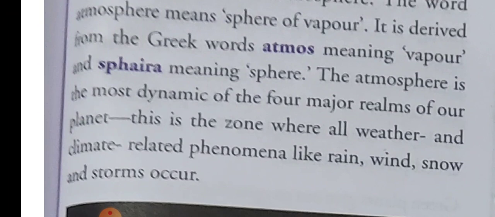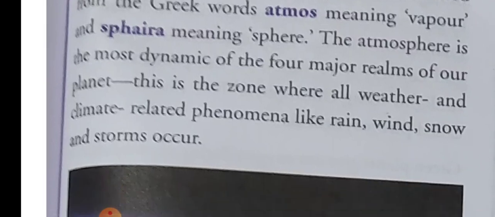So the atmosphere is the most important sphere among the four major realms of the earth. In this sphere, all the weather and climate related phenomena, meaning all the related conditions like rain, wind, snow and storms, occur.